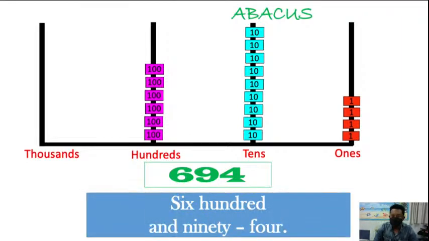So we can write 694. Okay, very good, students. All these things have been finished. We just have a review today, because I will give you some tests. That's why I want to give a review of all these things.